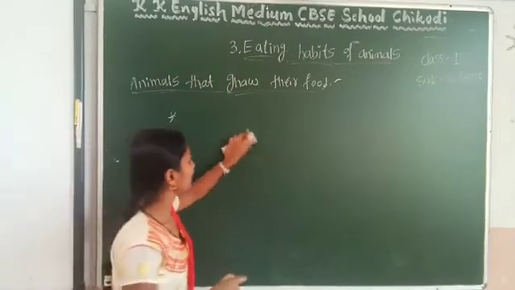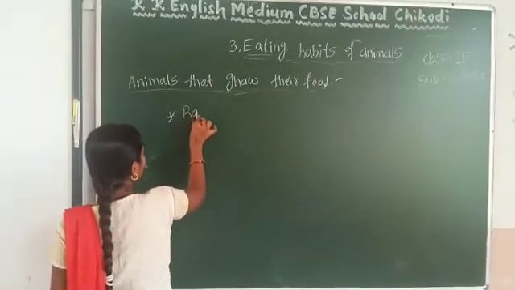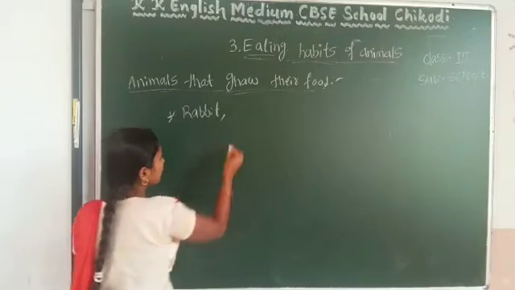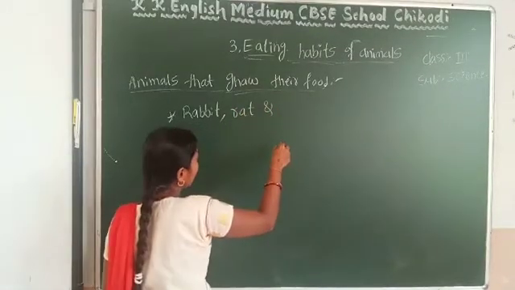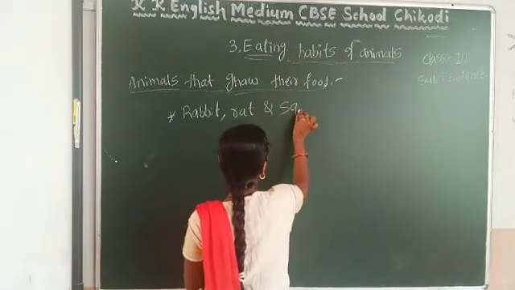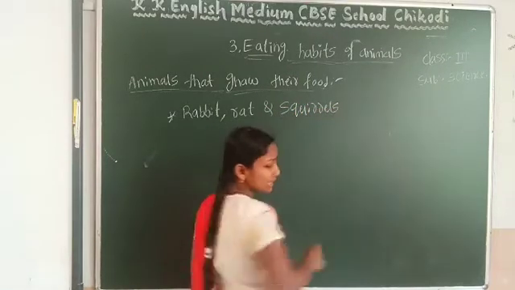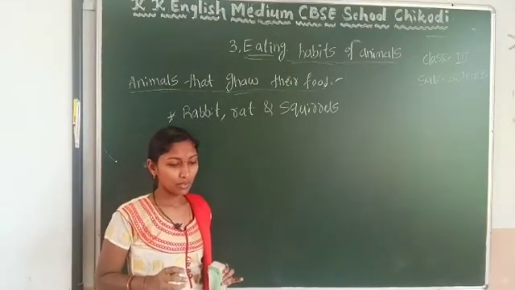What are the examples of these animals? That is rabbit, rat and squirrels. So these are the examples of the animals that gnaw their food.